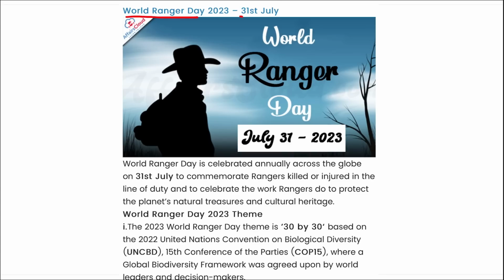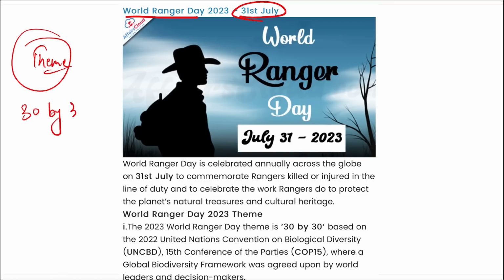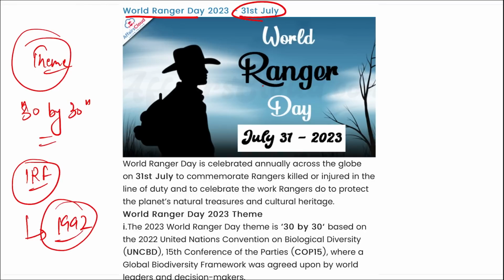Next, World Ranger Day. It is observed on 31st of July to commemorate the rangers killed or injured in the line of duty and to celebrate the work of rangers to protect the planet's natural treasures and cultural heritage. The theme for this World Ranger Day is 30 by 30. The International Ranger Federation was established in 1992, on 31st of July 1992, and World Ranger Day is also observed on 31st of July.